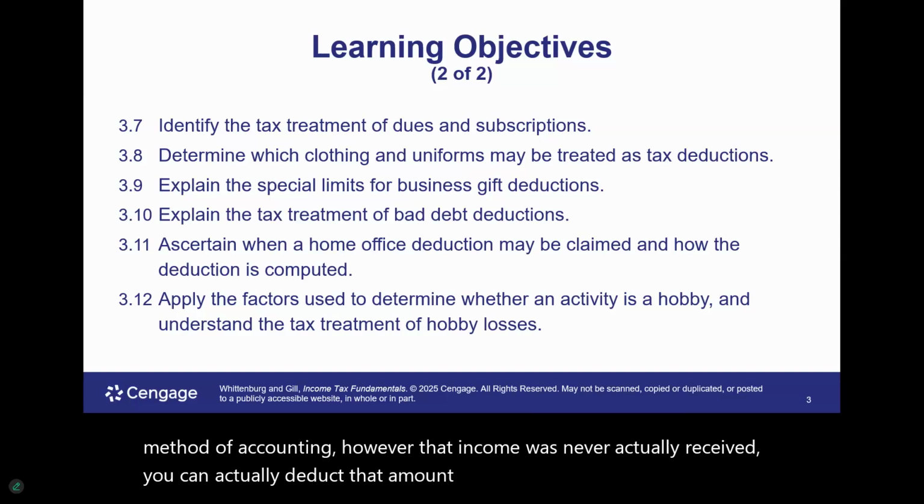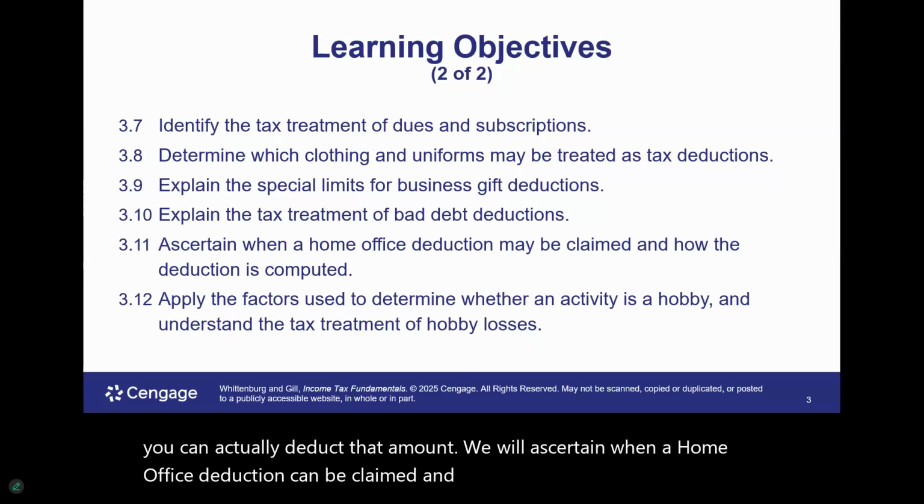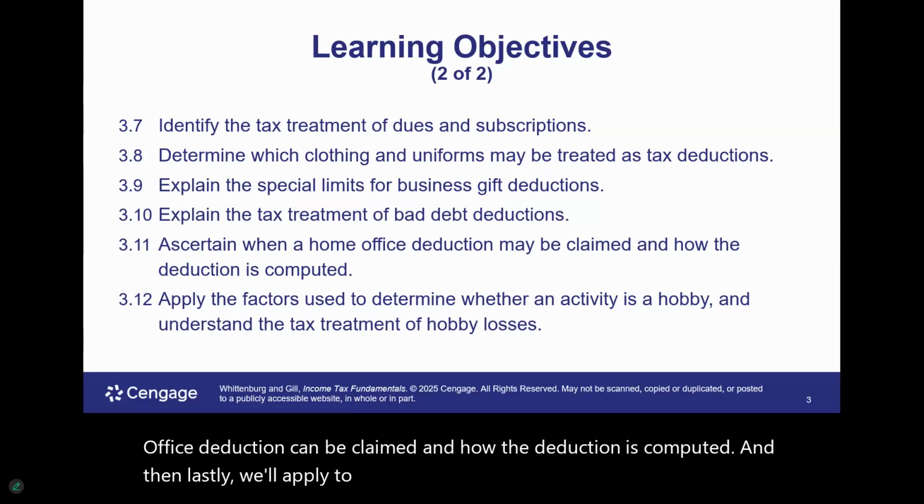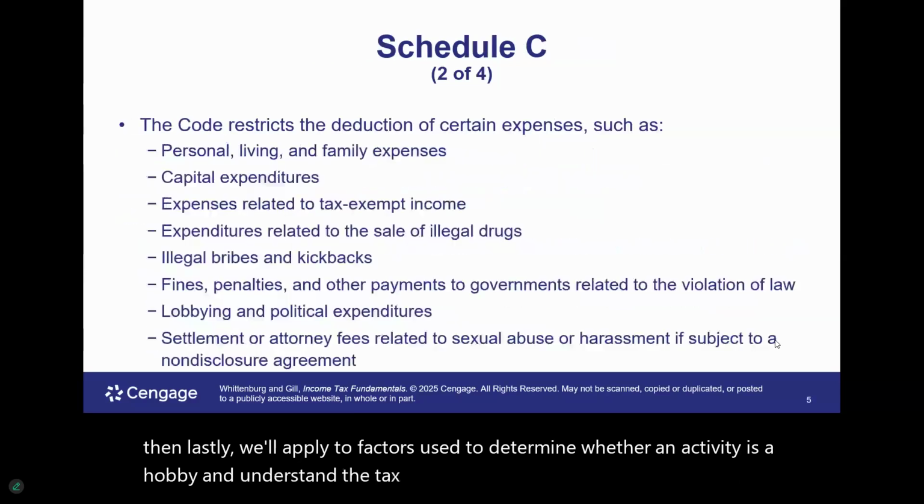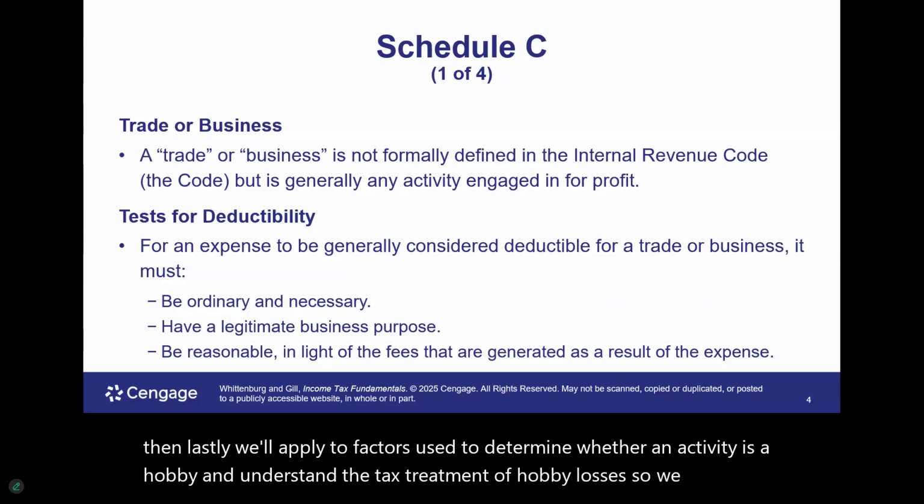We will ascertain when a home office deduction can be claimed and how the deduction is computed. And then lastly, we'll apply the factors used to determine whether an activity is a hobby and understand the tax treatment of hobby losses. So we start off with Schedule C.